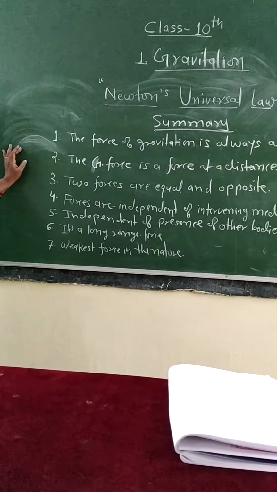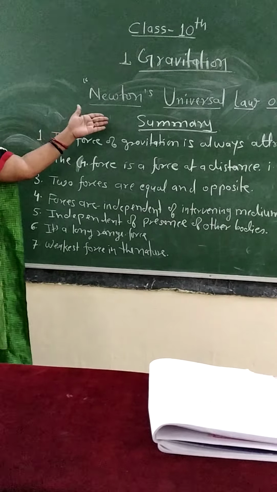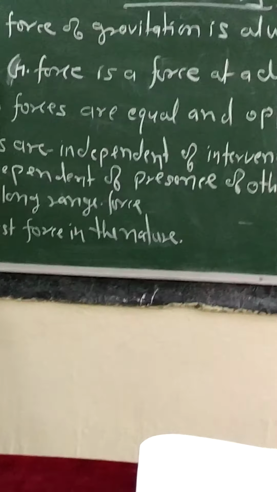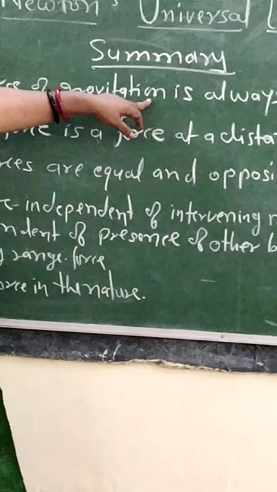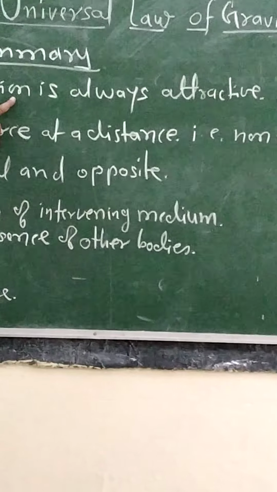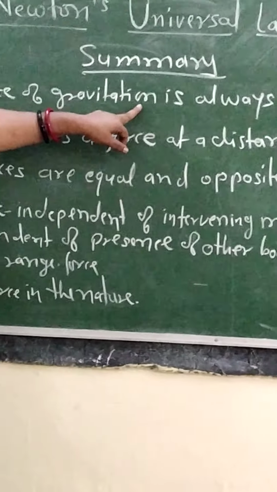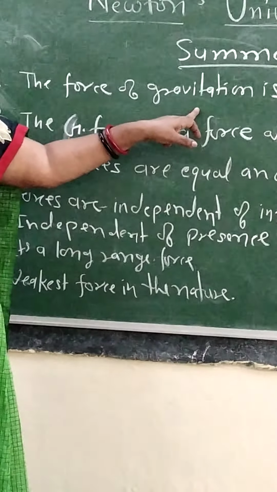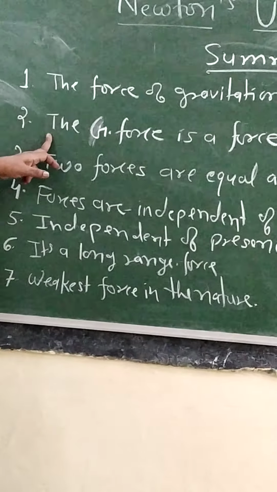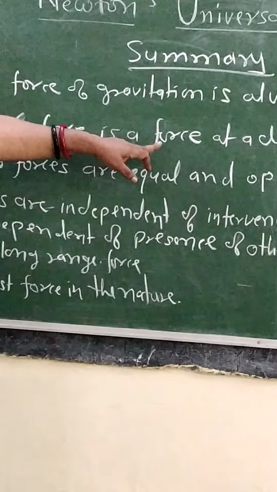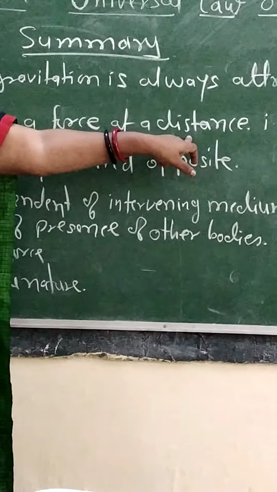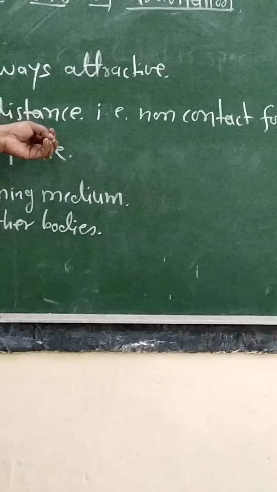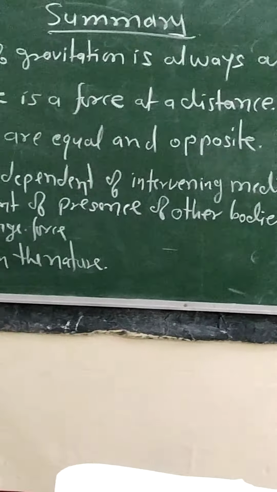What we learned in today's session, see the summary of this. The first point, the force of gravitation is always attractive. In physics, force is a push or pull on an object, but this gravitational force is always attractive. Second point, the gravitational force is a force at a distance, means it is a non-contact force. There must not be contact between two bodies.